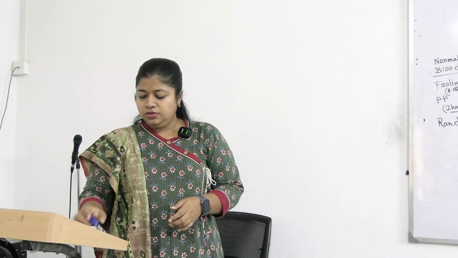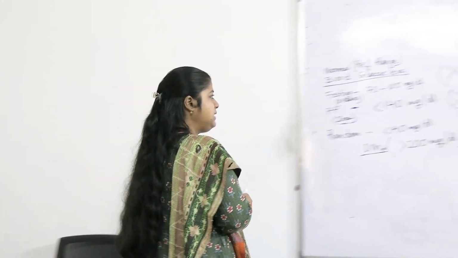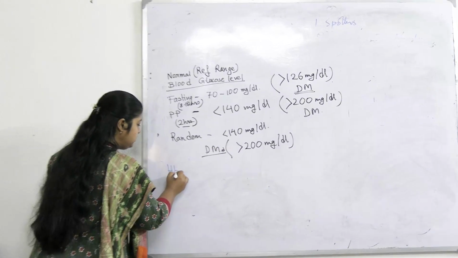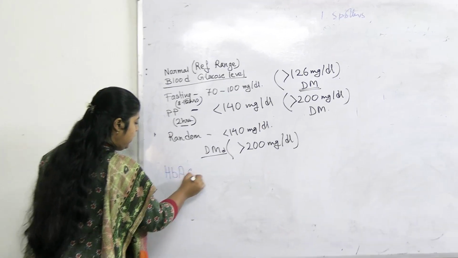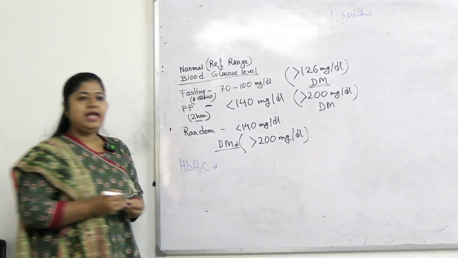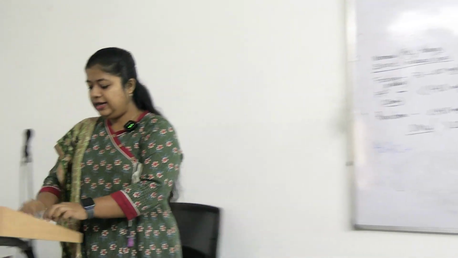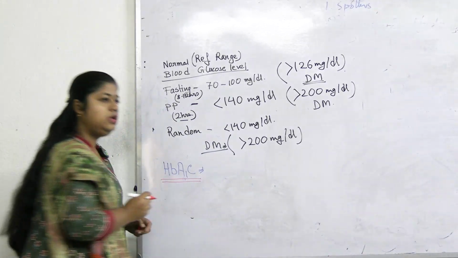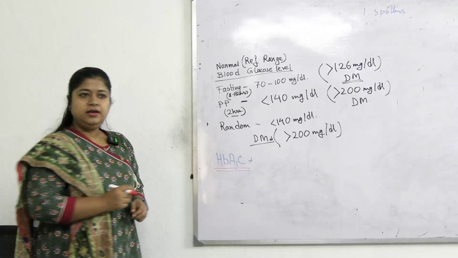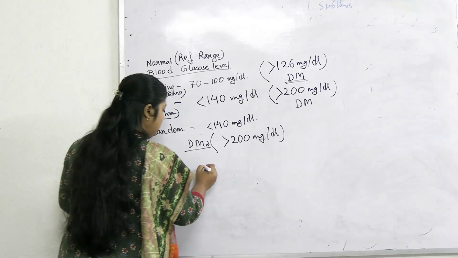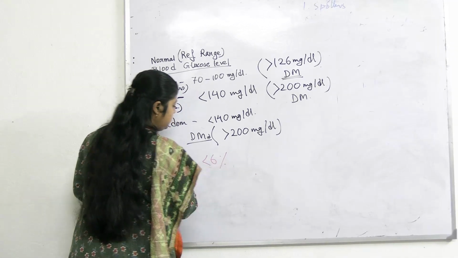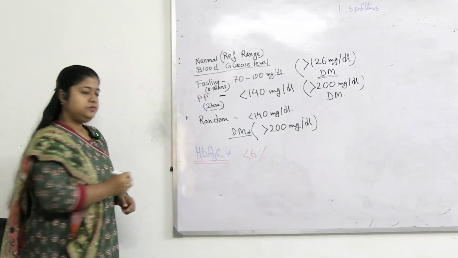Though this is not related to the exact blood glucose level, another parameter is HbA1c, glycated hemoglobin. Glycated hemoglobin is the glucose load attached to RBC hemoglobin. This value should be below 6, expressed as a percentage.